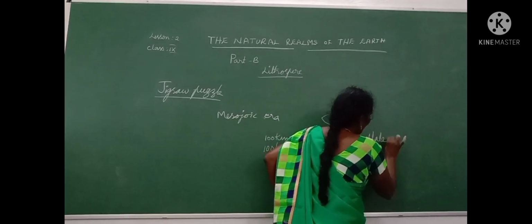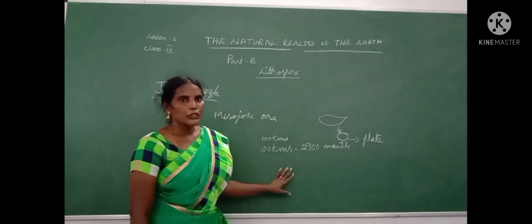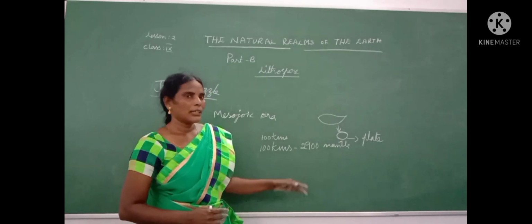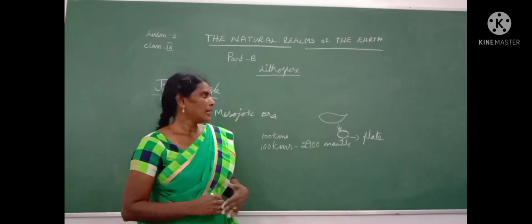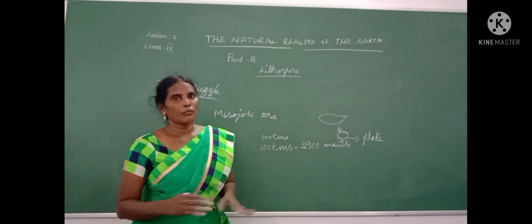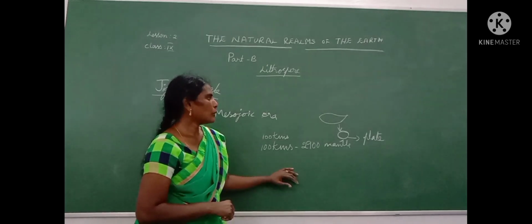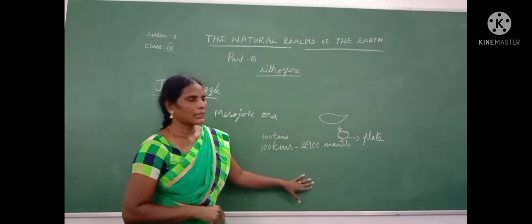Here, one more time, children, see. Every continent which was based on the biggest rock, the rock is called plate. These plates are always floating on the mantle. Okay. So here one more time, the mantle of the earth.